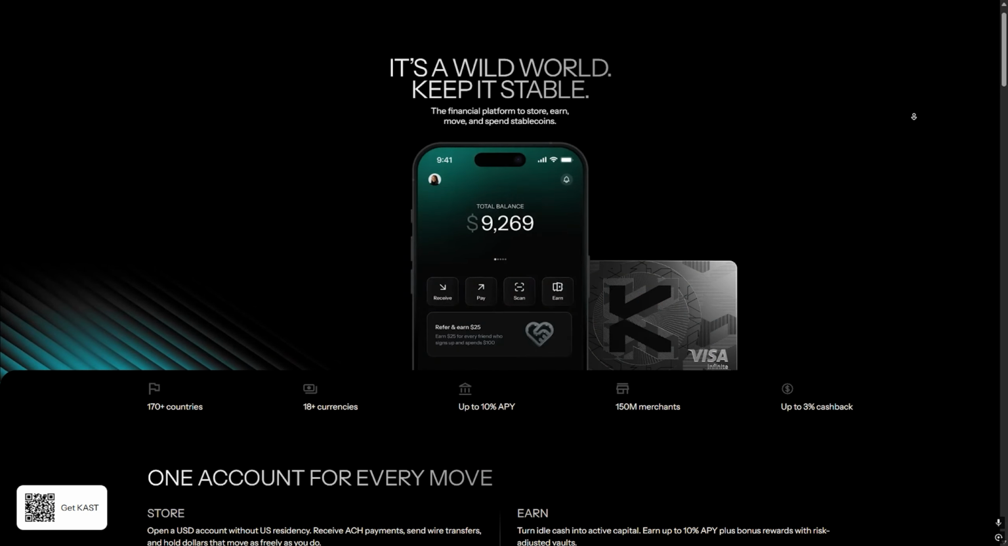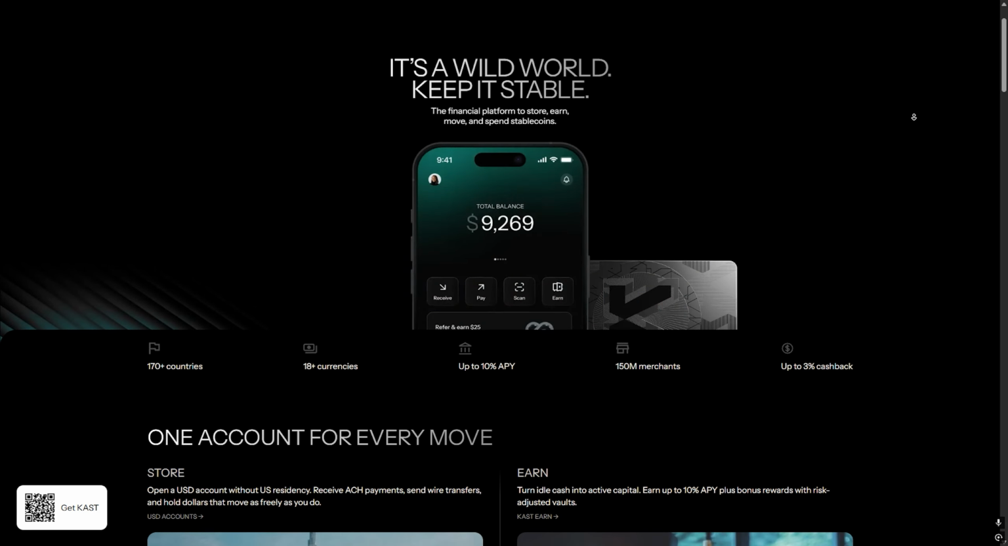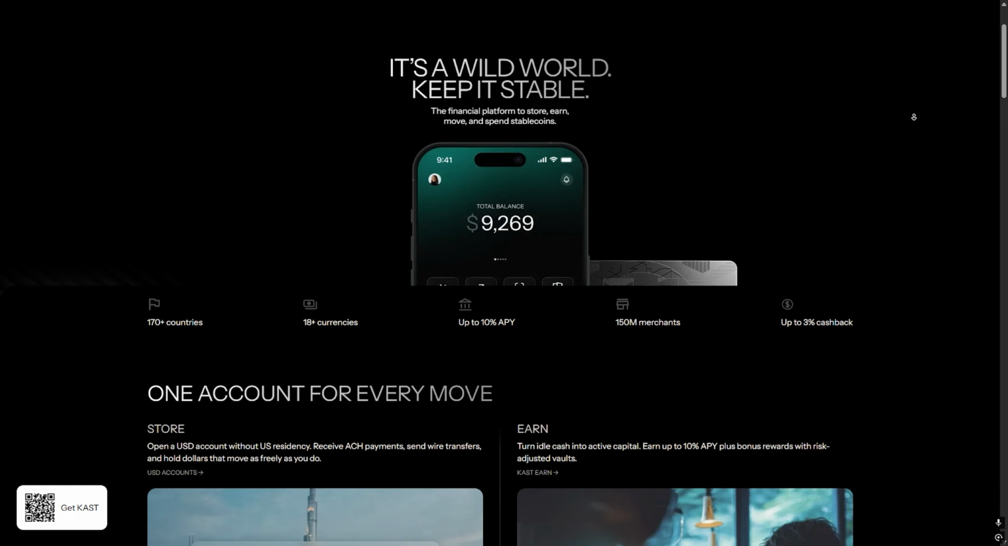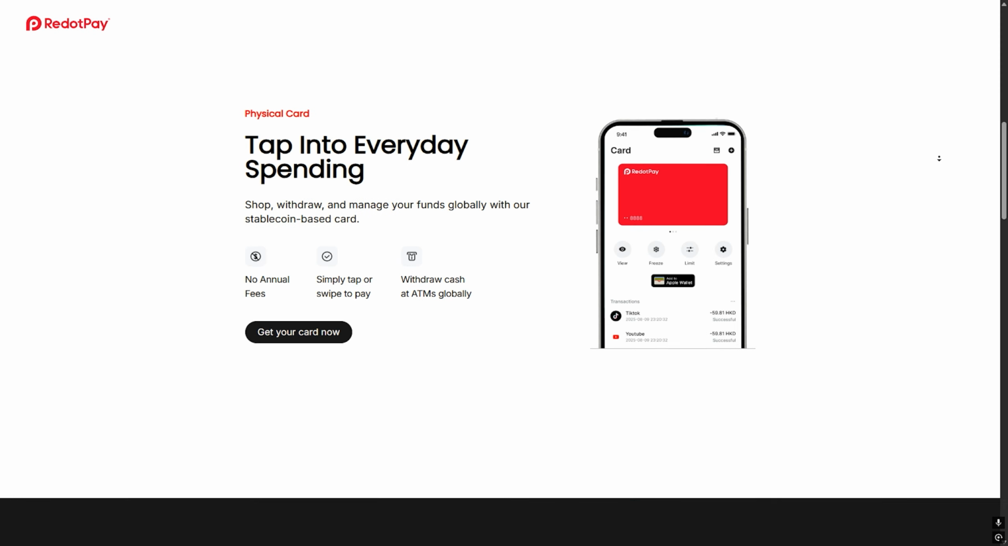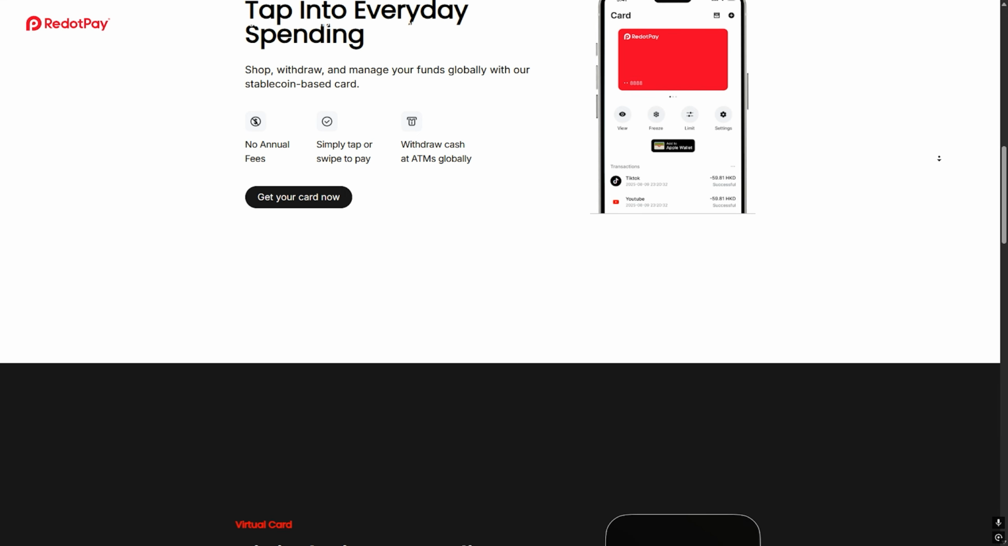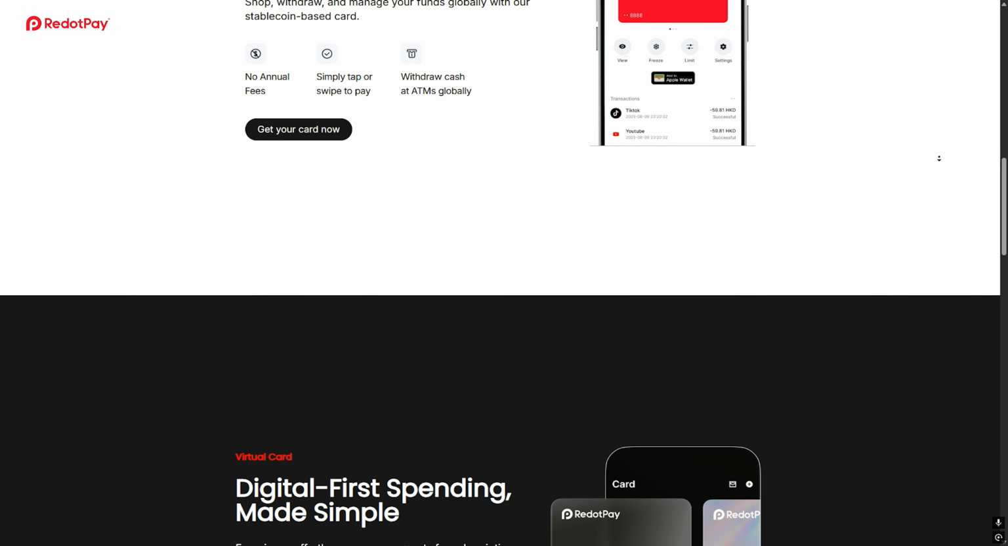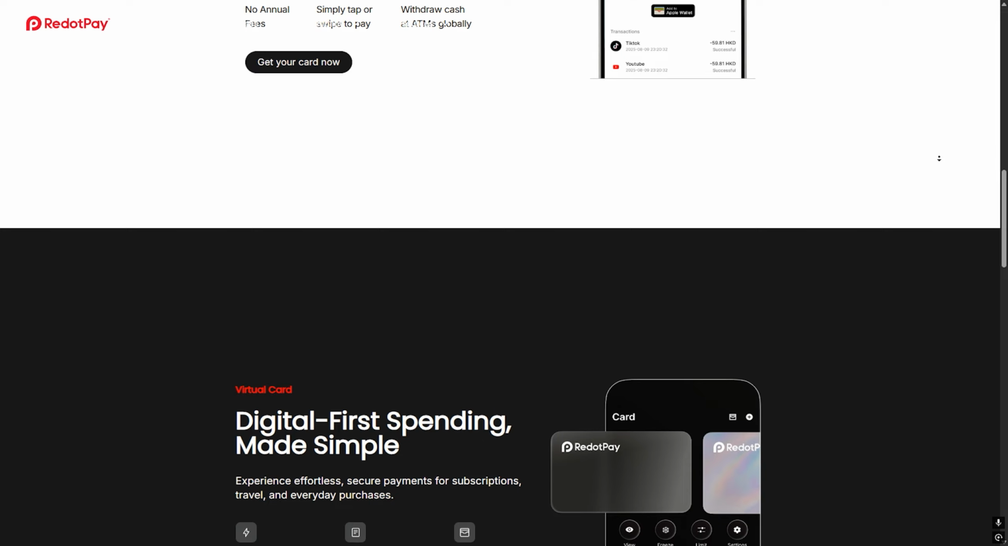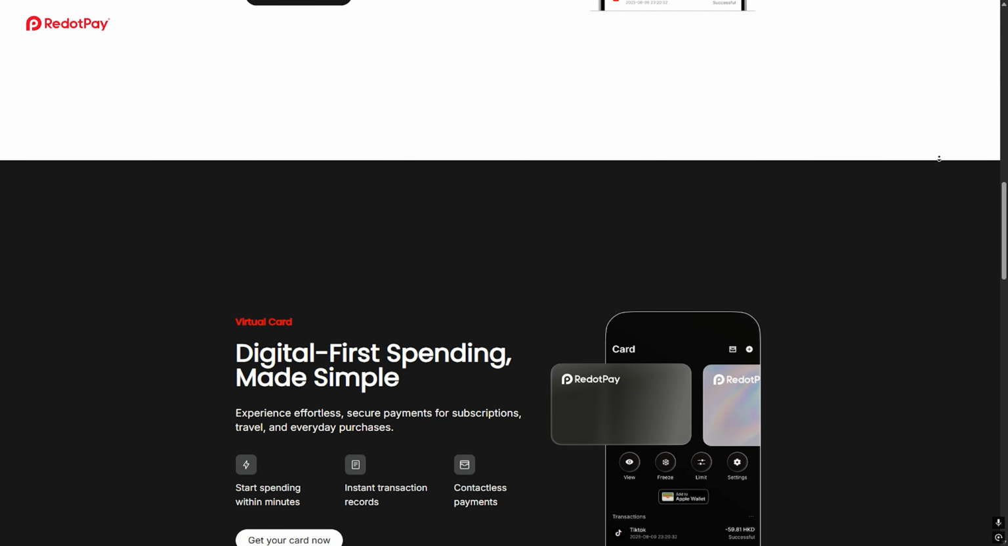Kast is a digital payment app focused on simple online transactions, sending and receiving money, and managing your balance easily. RedotPay, on the other hand, is mainly known for offering virtual cards that you can use for online payments, subscriptions, and international purchases. Now let's compare them in the areas that actually matter.